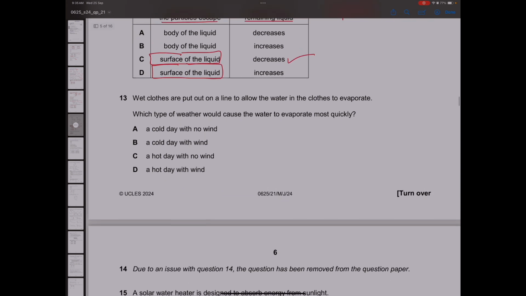Wet cloths are put out on a... alright, so they are simply asking that if you want to dry the wet cloths as fast as possible, you need a hot day. The sun should be out with a lot of wind. That will be the best pick.